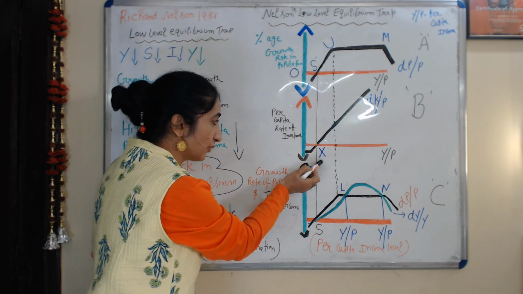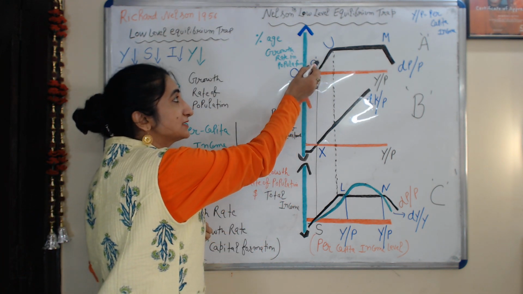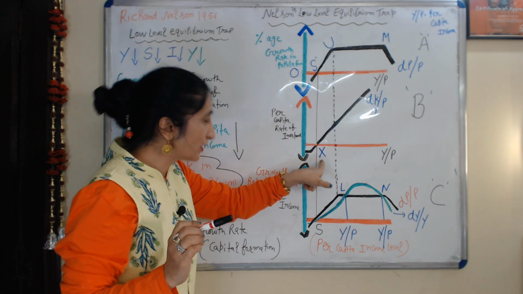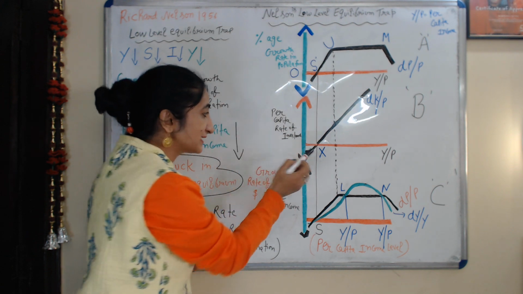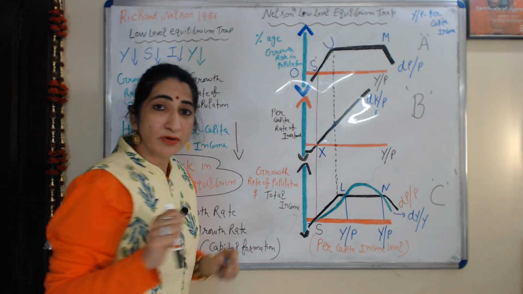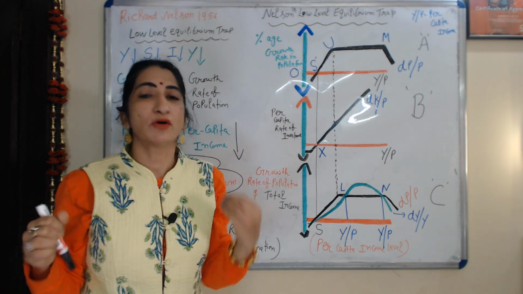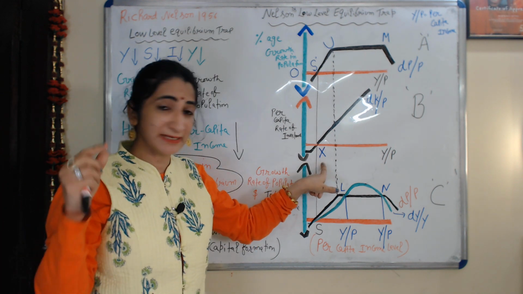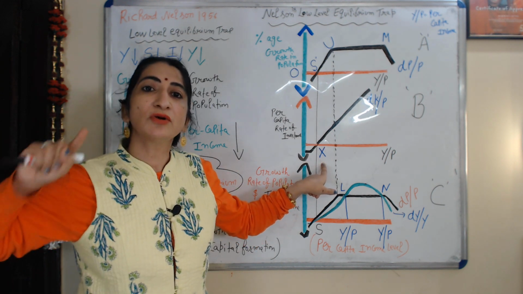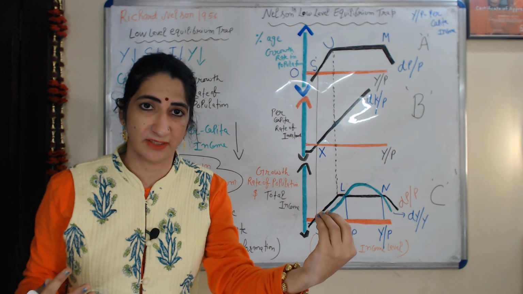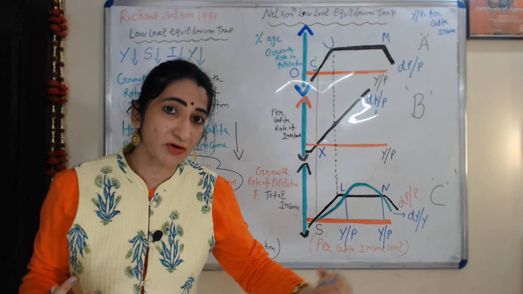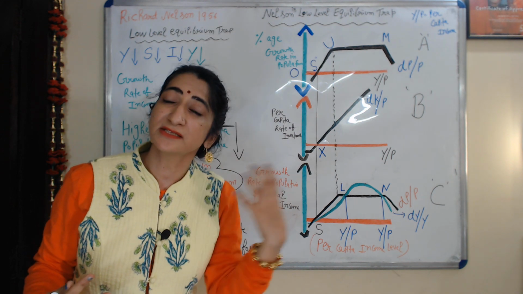This X point corresponds to this S dash point. Basically this X point shows zero level of saving. Our investment depends on saving. If our saving is zero, obviously our investment is also zero.